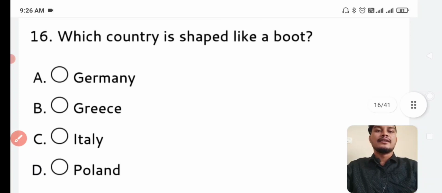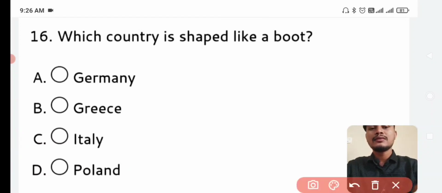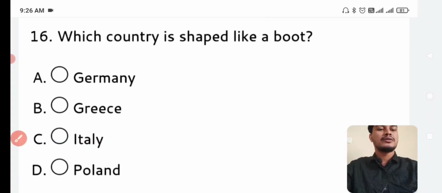Next question. Which country is shaped like a boot? Answer is Italy. Italy is shaped like a boot.